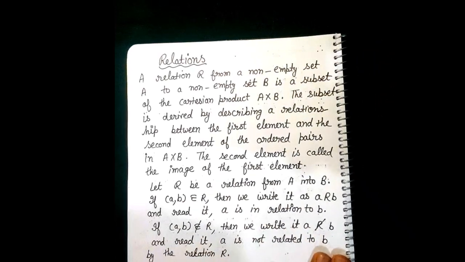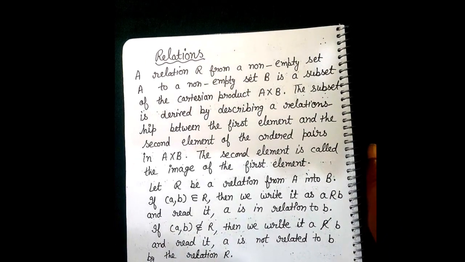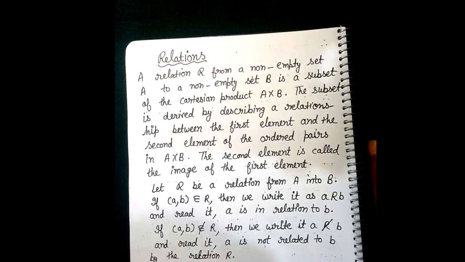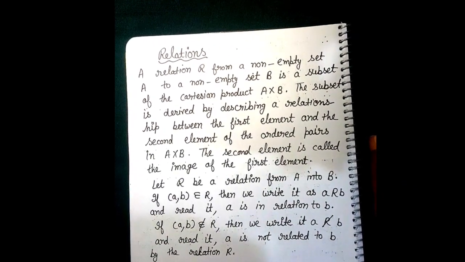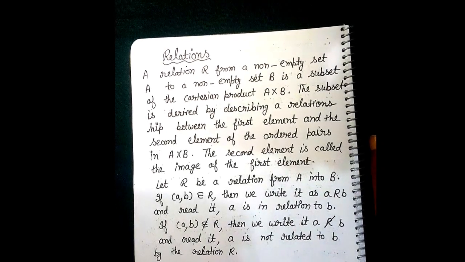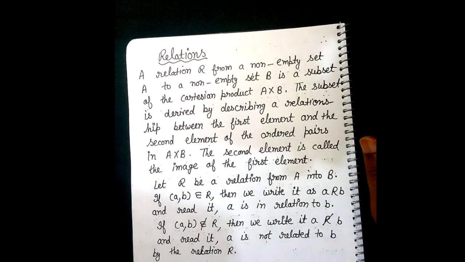Next, how do we represent a relation? A relation R from a non-empty set A to a non-empty set B is a subset of the Cartesian product. Again I tell you that the Cartesian product is most important.